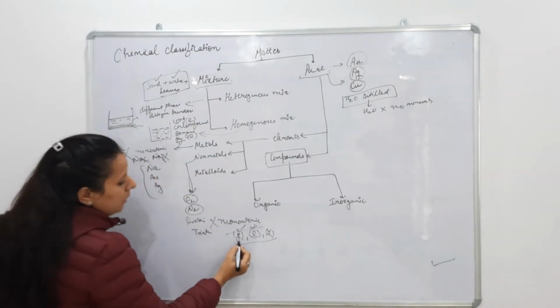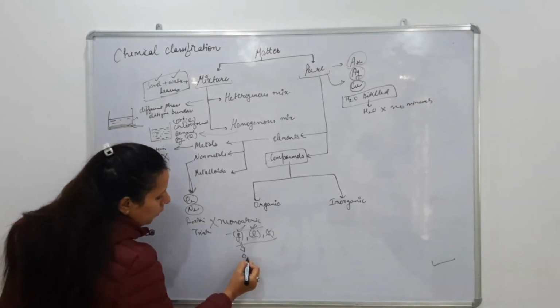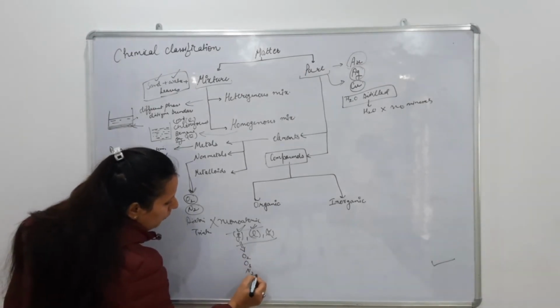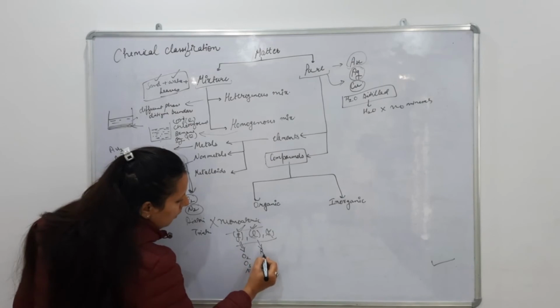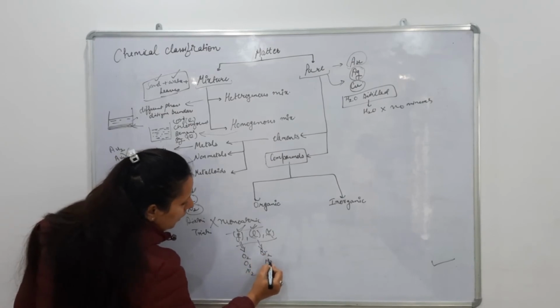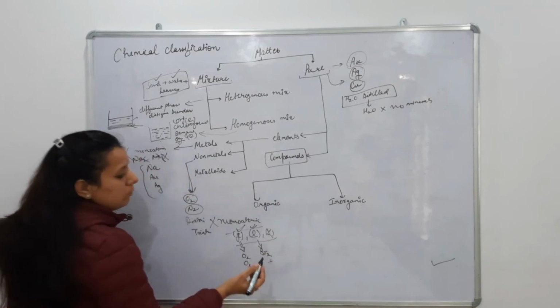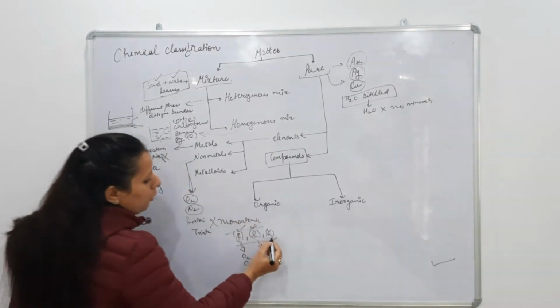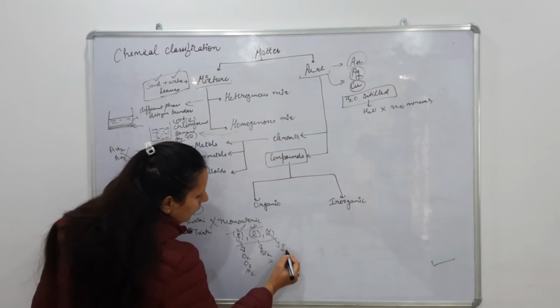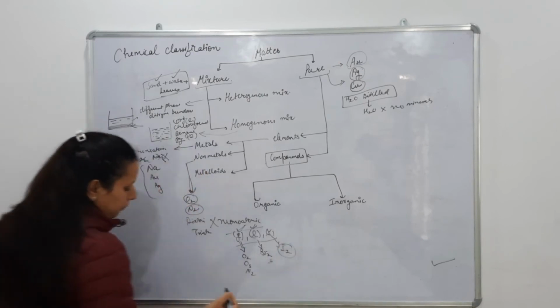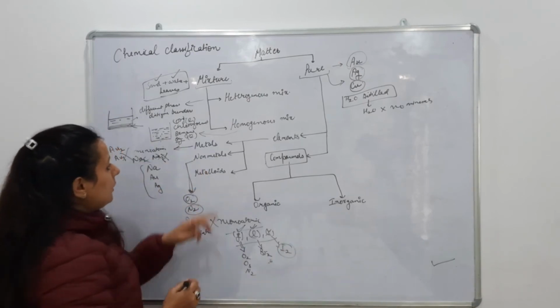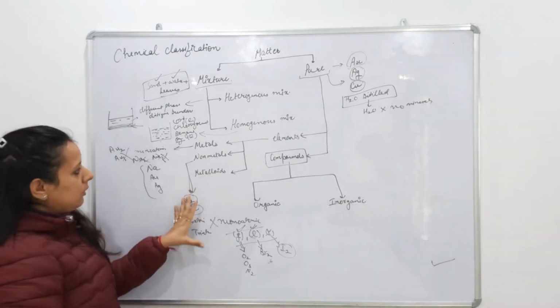For example, if we take gaseous examples, O2, O3, N2. In the liquid case we can take the example of liquid bromine; mercury is a metal, liquid bromine. And in solid there is iodine, which is present in the form of solid only. So these are the classification of non-metals.